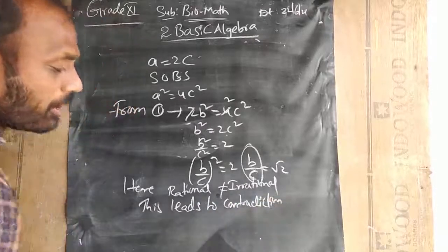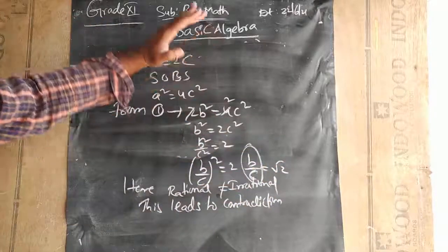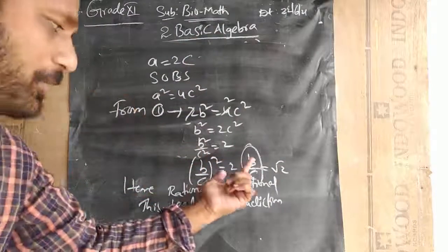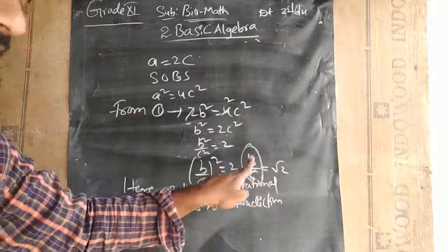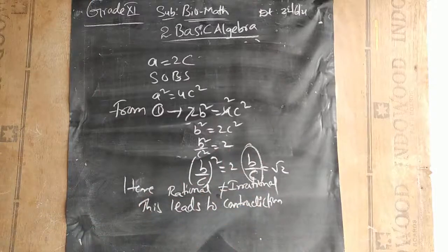Why is it leading to contradiction? Contradiction means opposite. Actually, we thought that root 2 is a rational number and we started solving. But at the final conclusion, what did we get? No, it is not a rational number. It is an irrational number. So this is leading to our contradiction. Hence, root 2 will be an irrational number.